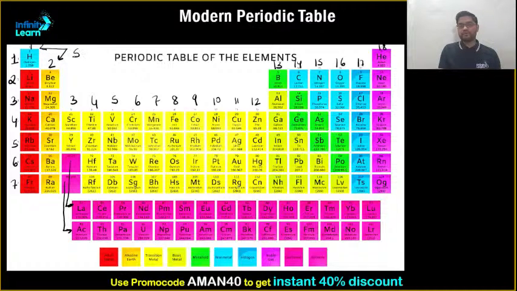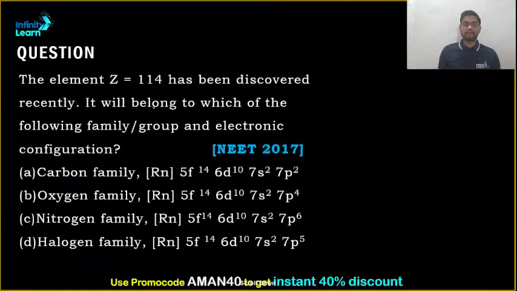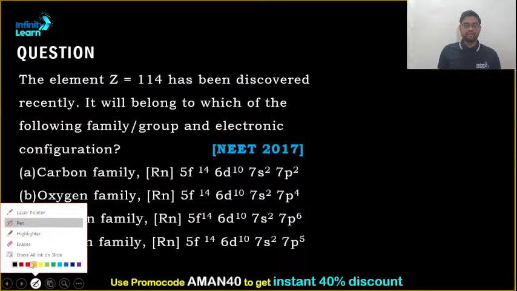In this entire table, groups 1 and 2 are known as S block. This is entirely known as what? D block. This is entirely known as what? P block. And these two are known as what? F block elements. Okay, clear? So these are the basic features of the periodic table. Clear? Perfect. Proceeding further, a question. It came in 2017.